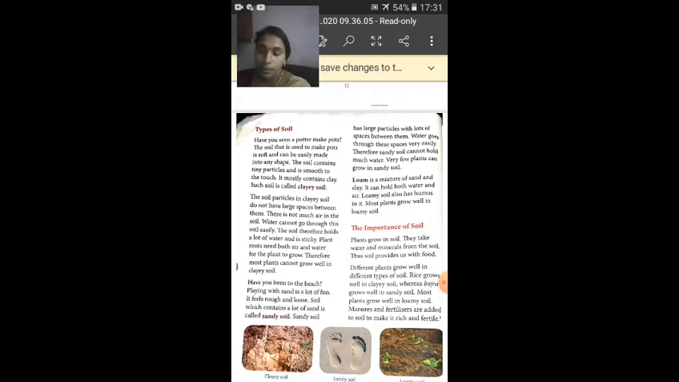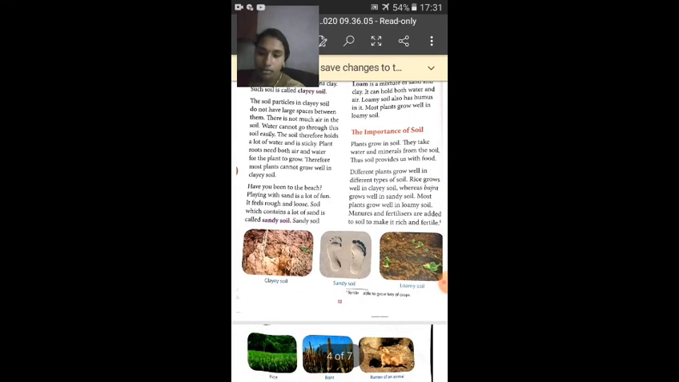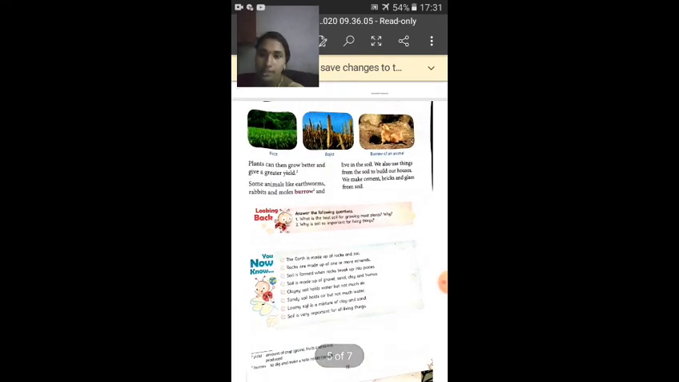And manures and fertilizers are added to make it rich and fertile. Plants can then grow better and give a greater yield. Some animals like earthworms, rabbits and moles burrow and live in the soil.